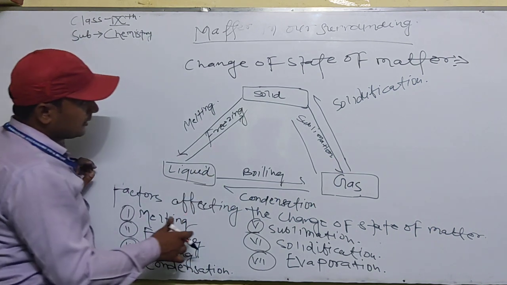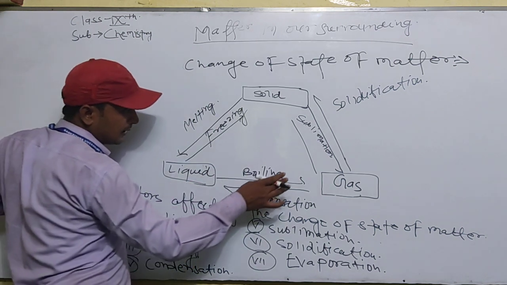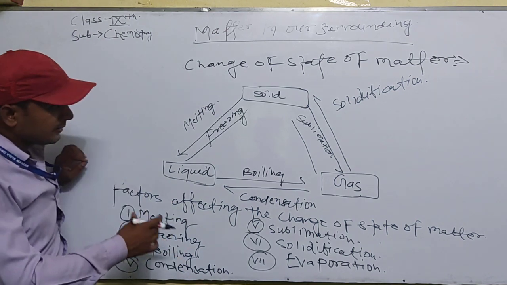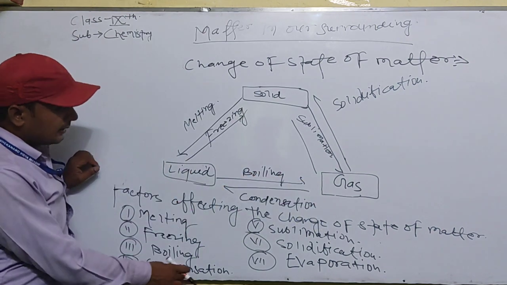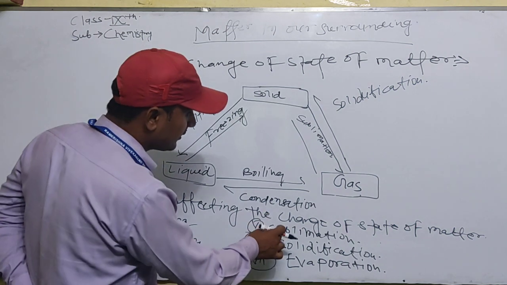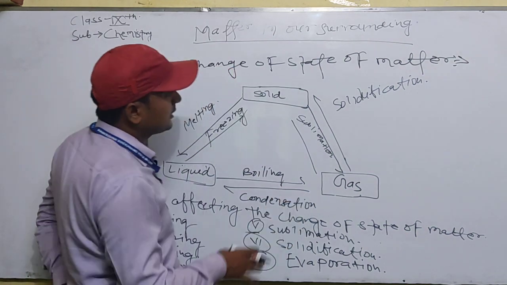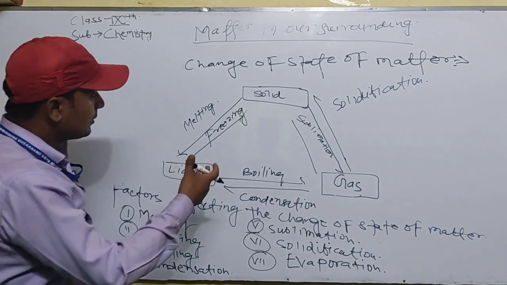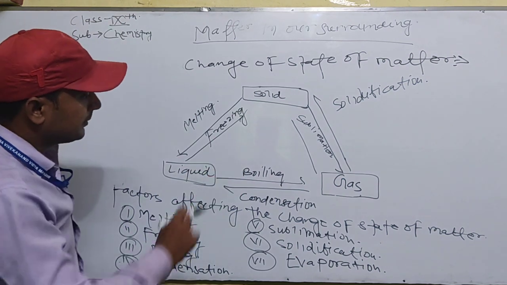Next is boiling. What is boiling? When a liquid changes into the gaseous form, it is called boiling. The next process is condensation. When a gas changes into a liquid, it is called the condensation process. The fifth factor which affects the change of states of matter is sublimation. What is sublimation? Sublimation is the process in which a gas changes into a solid without making a liquid. It is called the sublimation process.